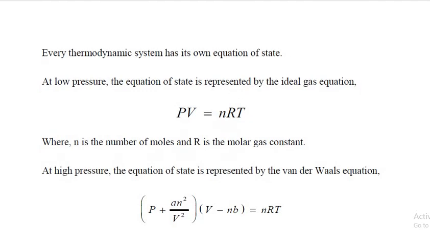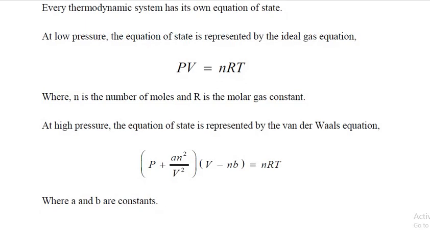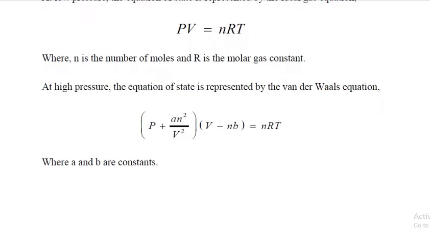Now at high pressure, the equation of state is represented by the van der Waals equation. Okay, that is the real gas equation. That is (P + an²/V²)(V − nb) = nRT, where a and b are constants and n is the number of moles.